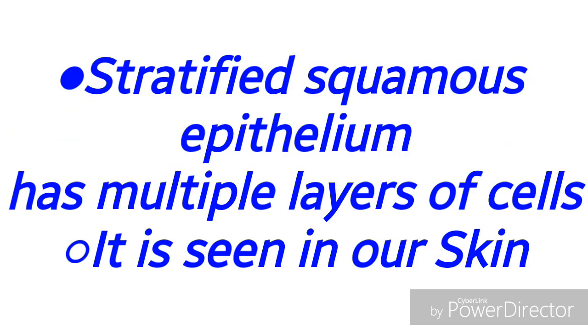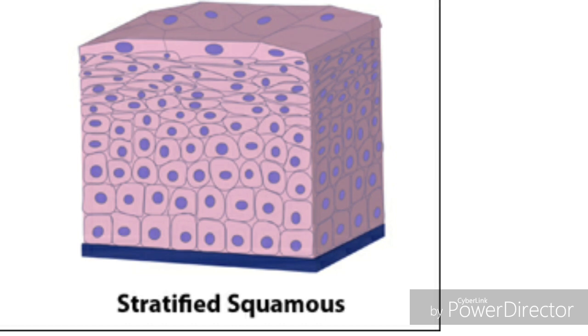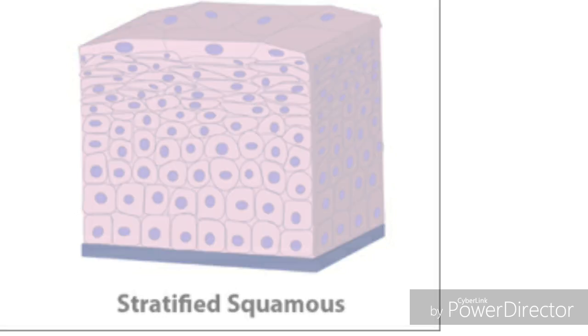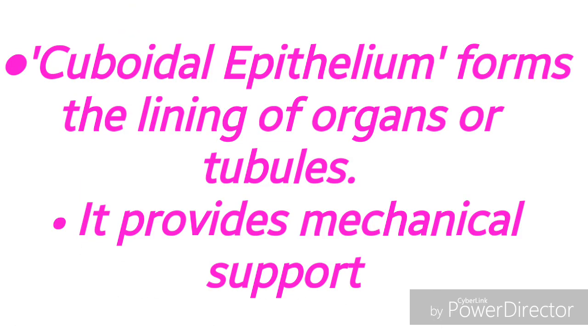Stratified squamous epithelium has multiple layers of cells. It is seen in our skin. So our skin is stratified squamous epithelium. Skin is one important organ which protects the whole internal organs, and also it's a sense organ. The organ system associated with our skin is the integumentary system. Here you can see multiple layers of cells in stratified squamous epithelium.